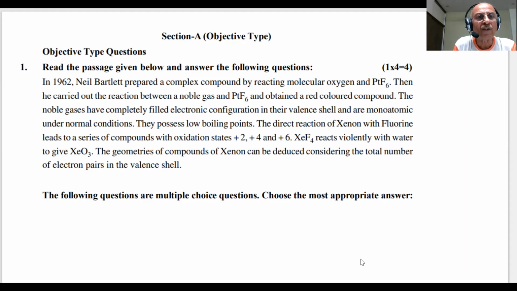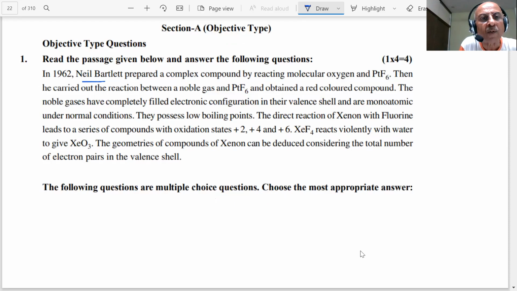We have before us, students, objective type questions. Read the passage given below. Answer the following questions. 1 to 4 means there will be four questions. Five will be there. You probably have internal choice of answering four of them. 1962, Neil Bartlett. So first important point, student, you already know: when we start the paragraph, the name Neil Bartlett. I would like to know, student, what is the discovery of Neil Bartlett, and from which chapter has this question been taken?